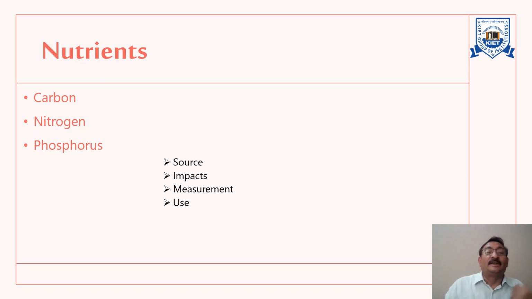The next one is nitrogen. The presence of nitrogen in water may occur in one or more of the following forms. That is, it can be in the form of ammonia, free ammonia. It indicates very first stage of decomposition of organic matter. Most of the time, it should not exceed 0.15 milligram per liter.